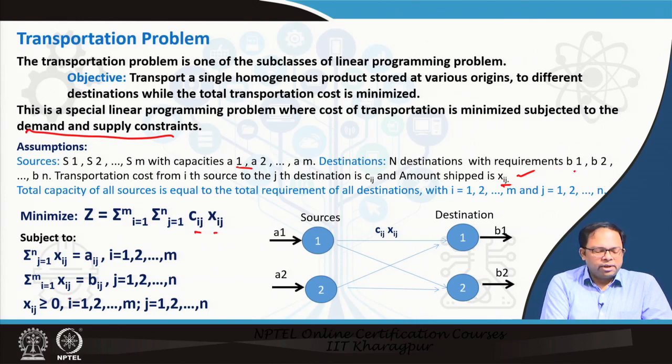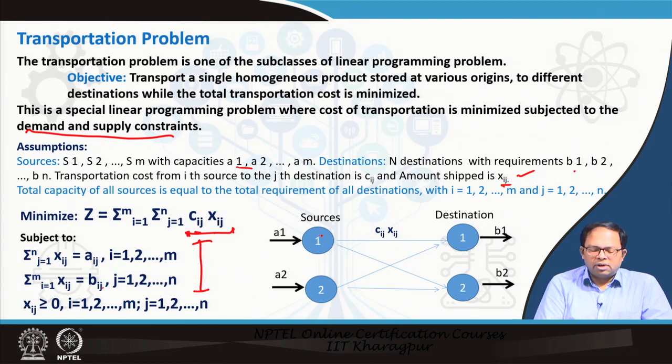So that means we can sum it over all of these, and Xij is greater than or equal to 0. So these are the two constraints. Ai is equal to the sum over Xij, where j is equal to 1 to m. And Bj is equal to the summation of Xij, where i equals 1 to m. So these two ensure that supply and demand are balanced as well. So the two constraints are checked over here, the demand constraint and the supply constraint, and the total cost of transportation is minimized.